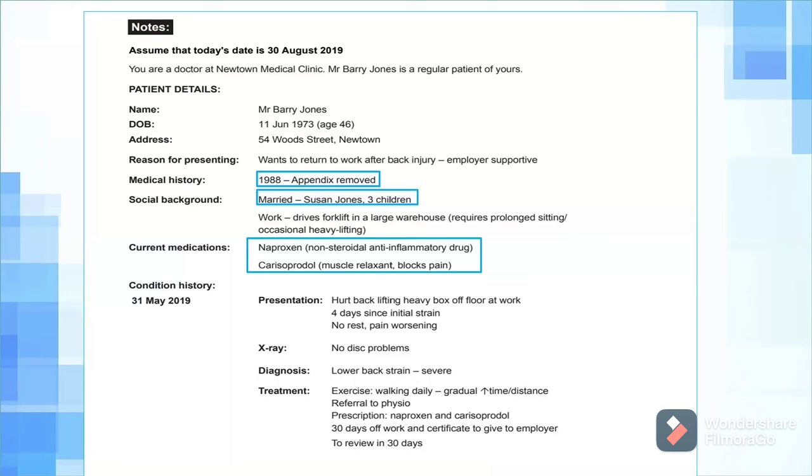This is irrelevant again. It's not going to affect the care the occupational therapist is going to provide to Mr. Jones. Then his current medication is non-steroidal anti-inflammatory drugs or a muscle relaxant that blocks pain. The occupational therapist is supposed to look at his workplace and make necessary arrangements. She doesn't need to know about his current medication.